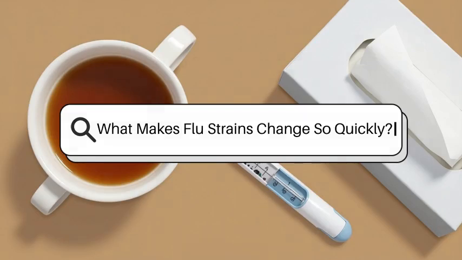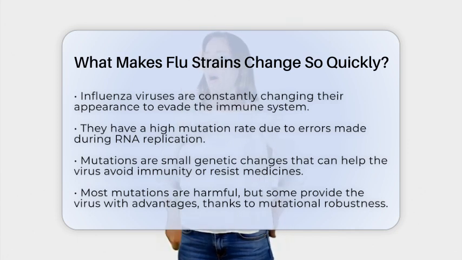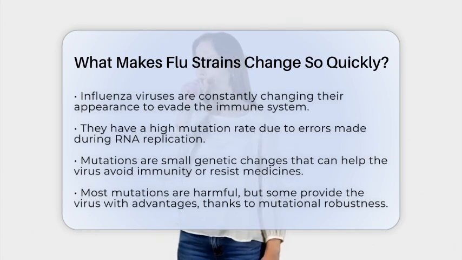What makes flu strains change so quickly? Imagine a virus that's constantly on the move, changing its appearance so it can hide from our immune system and keep infecting new people. That's exactly what influenza viruses do. They change rapidly because they have a high mutation rate and a special ability called genetic reassortment. These two features work together to help the virus evolve fast and stay one step ahead of our defenses.